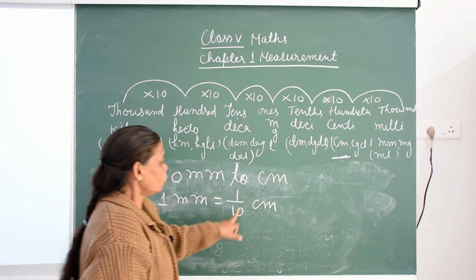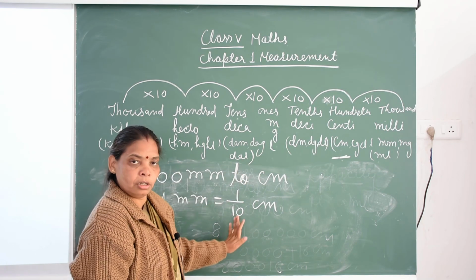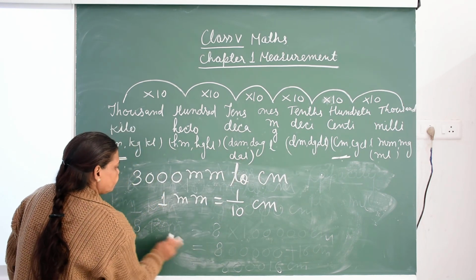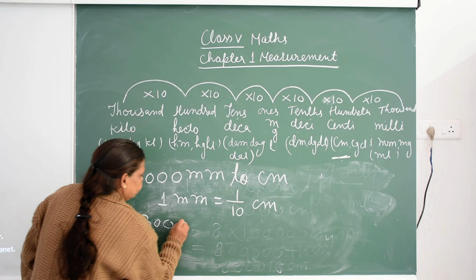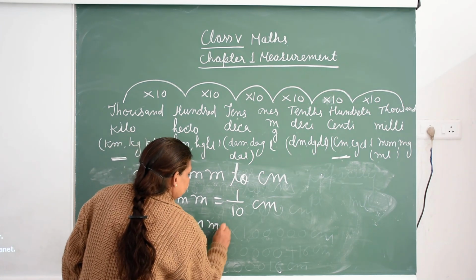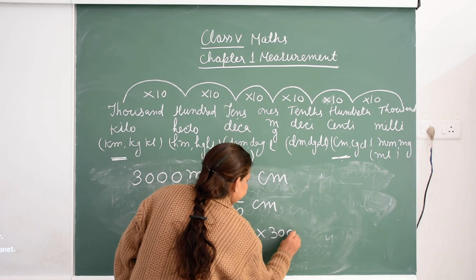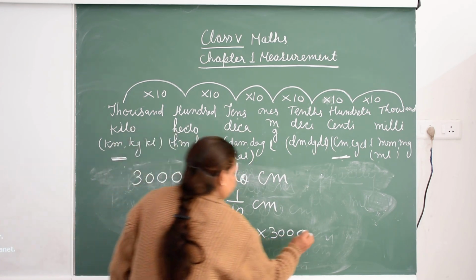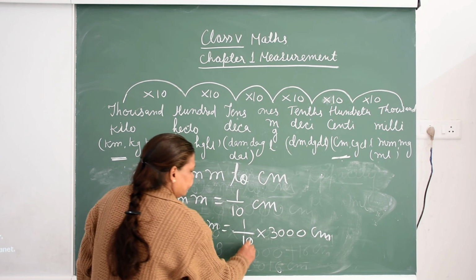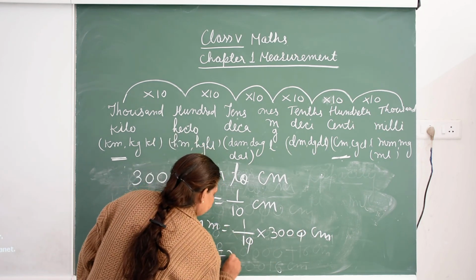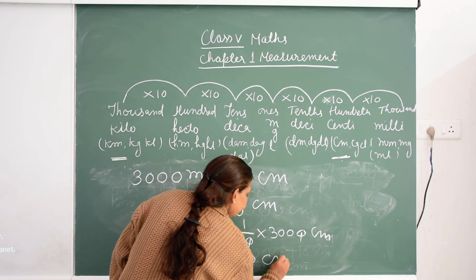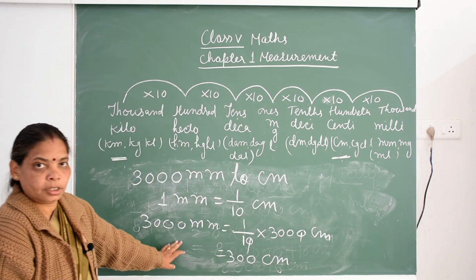इस साइड से इस साइड डिवाइड करना, इस साइड से इस साइड जाना तो मल्टीप्लाई करना. So 3000 millimeter equal to 1/10 into 3000 centimeter. So divide it, 300 centimeter. Understand, children?